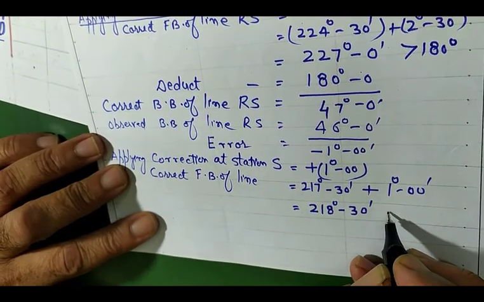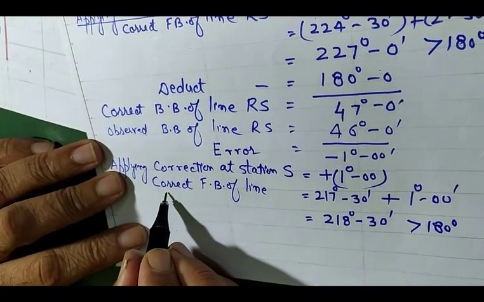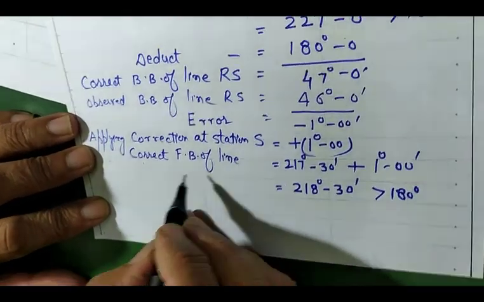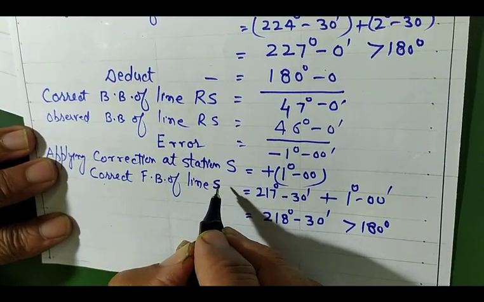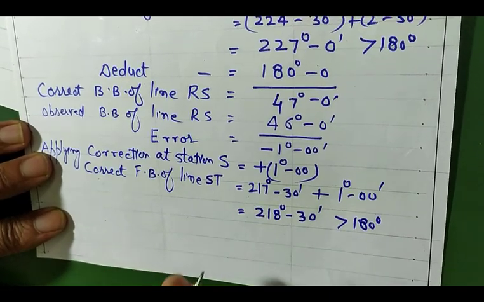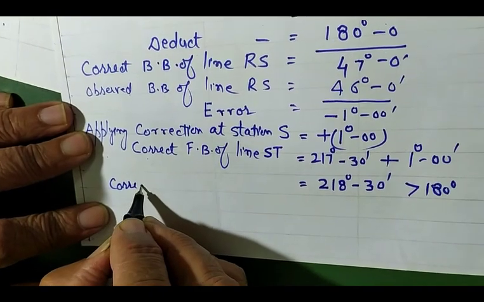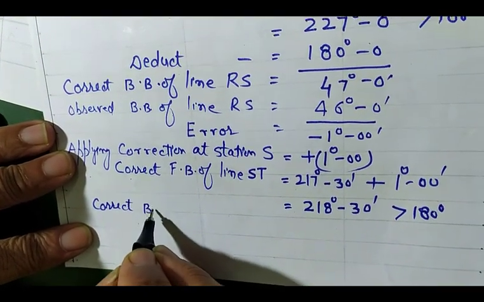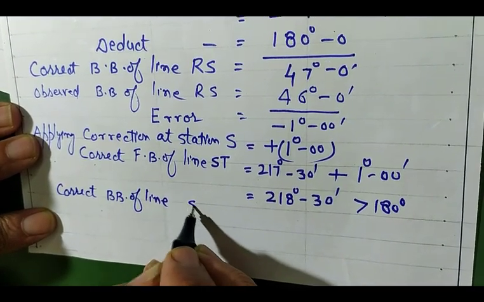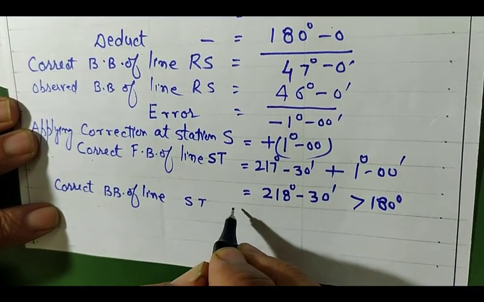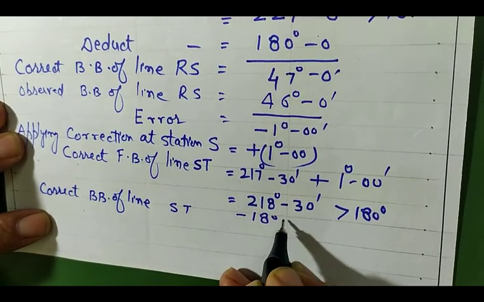So it is again more than 180 degree. So what will be its correct back bearing of line, correct forebearing of line? This is ST, sorry. Okay, so then the correct back bearing of line ST. So from here you deduct 180 degree.